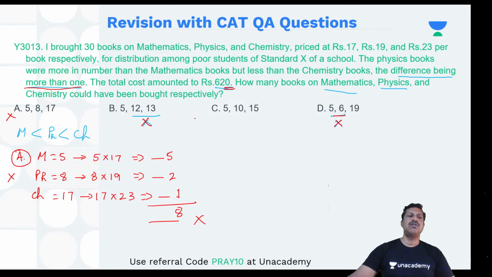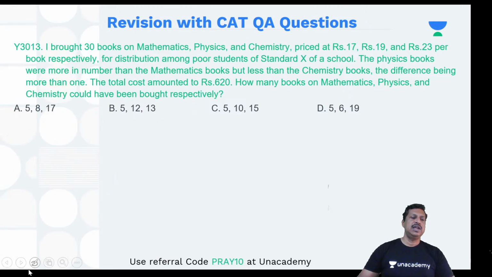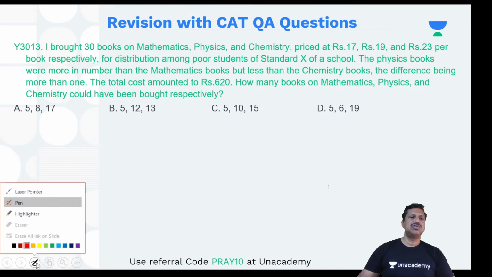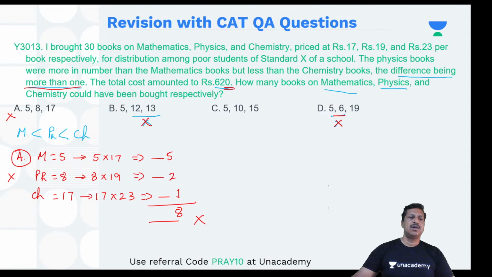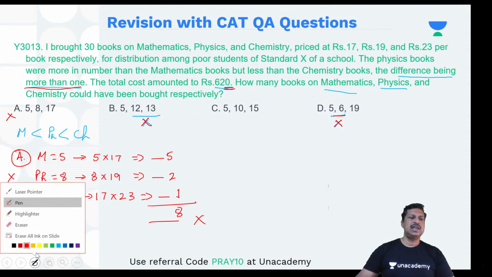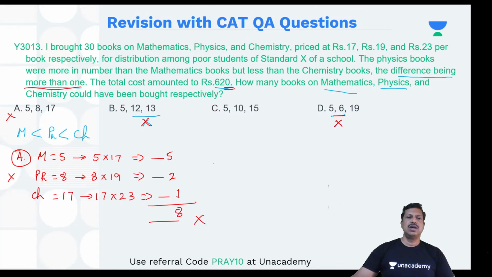It should be unit place 0. You actually need not do this, but if you still want to, then you just go for option C.